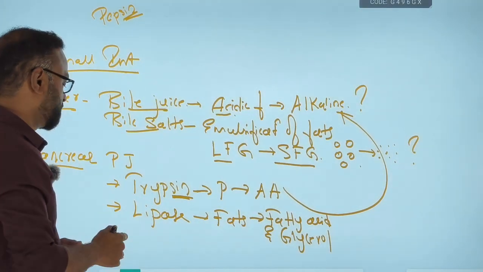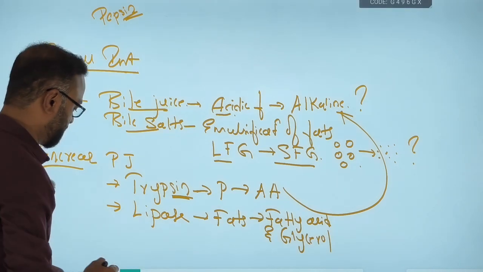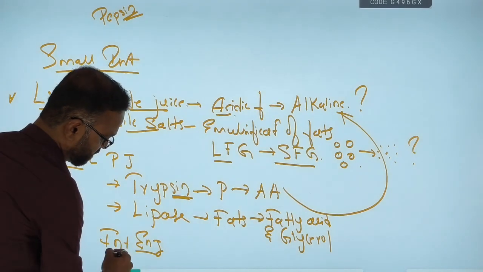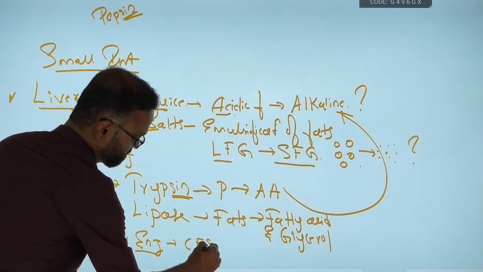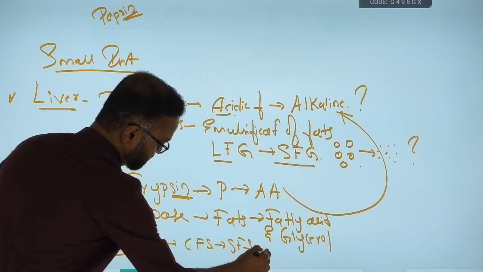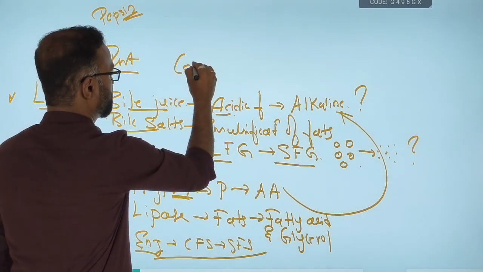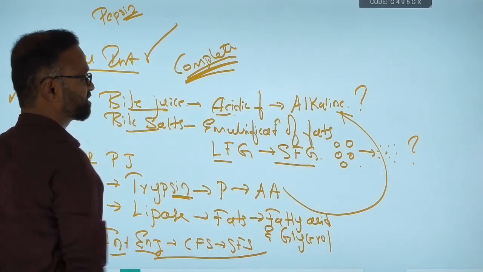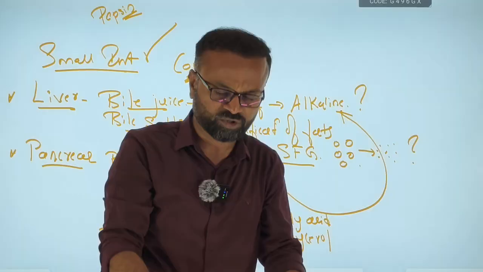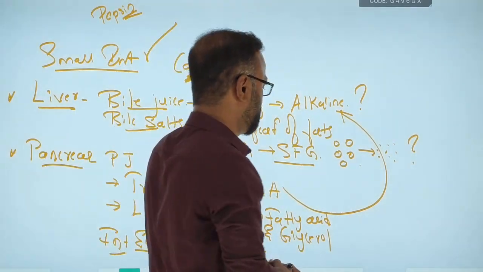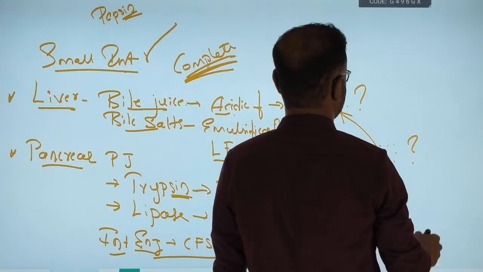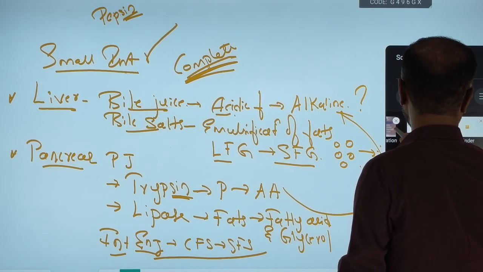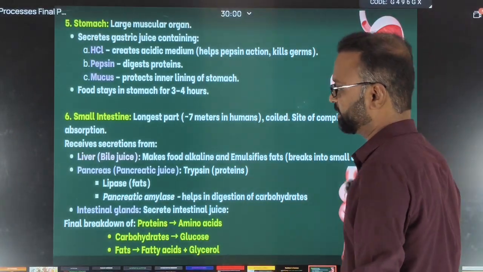Any other food substances that are remaining, we have the intestinal enzymes. They will break down the remaining complex food substances into simpler food substances. So that means complete digestion takes place inside the small intestine. Remember that. After digestion of everything, the inner lining of the small intestine has finger-like projections, so-called the villi.